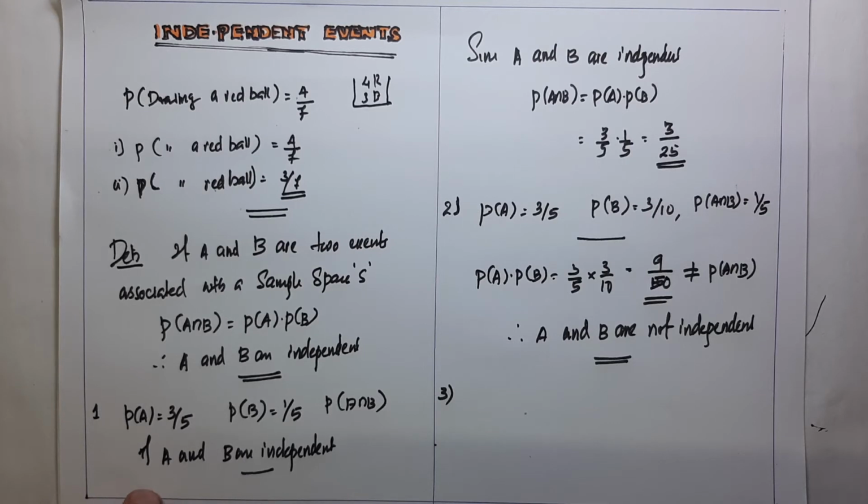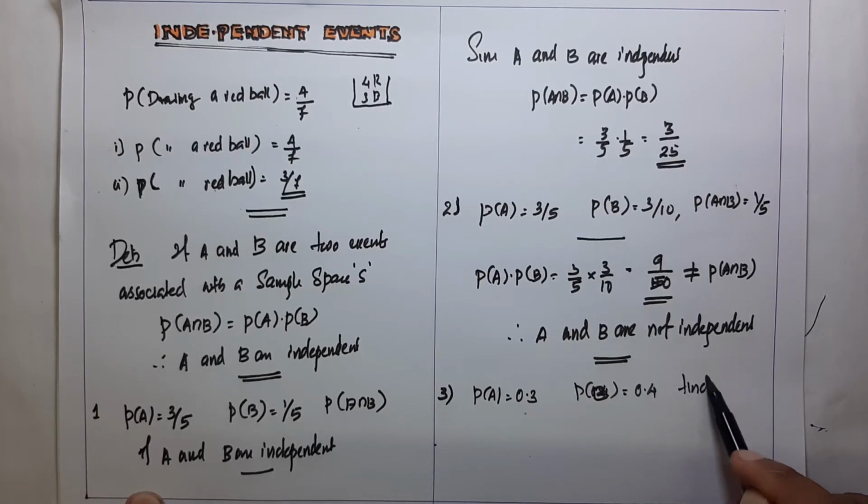A and B are independent events with P of A equal to 0.3 and P of B equal to 0.4.